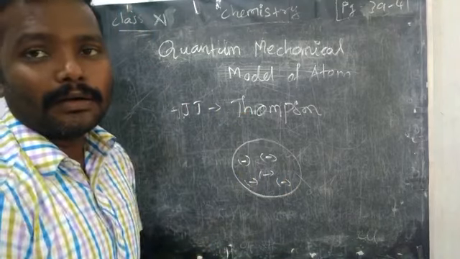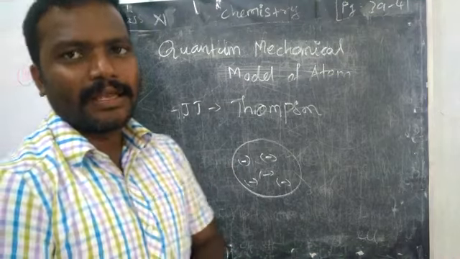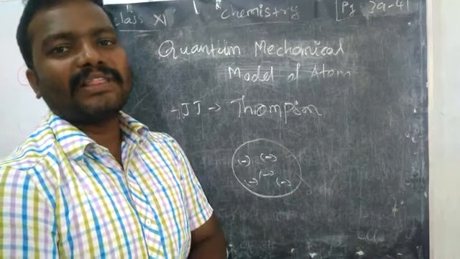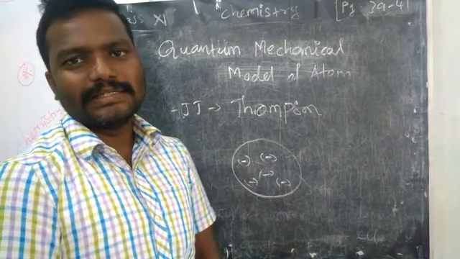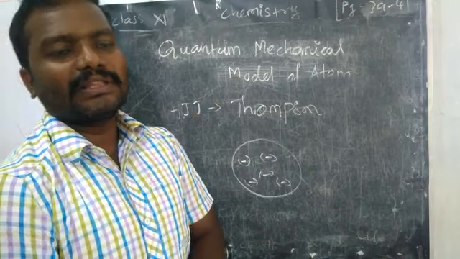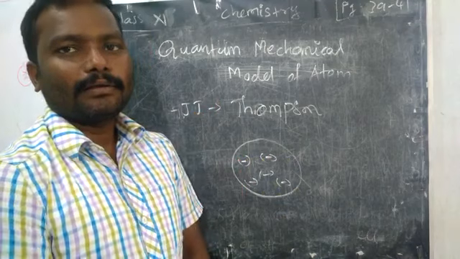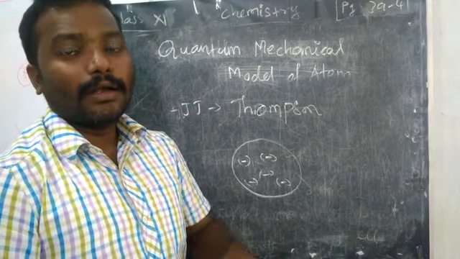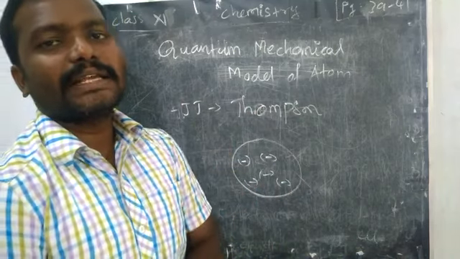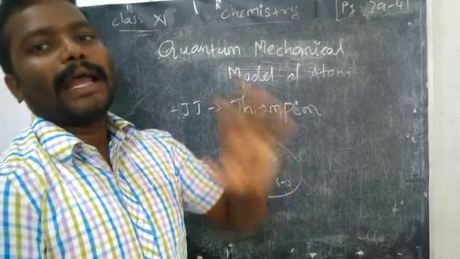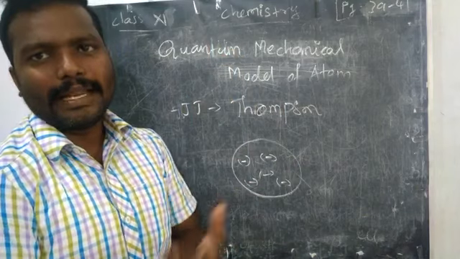Okay, he gave one example also. What is that? Watermelon. If you see the seeds, they are compared with the negative charges in the atom. The remaining bulk is the positive sphere. That is nothing but the atom compared with the watermelon. In the watermelon, these negative charges are nothing but the seeds of the watermelon. Just as the seeds are arranged in the watermelon, negative charged particles are present inside the positive sphere of an atom. Okay, but it later turned out to be a wrong idea.